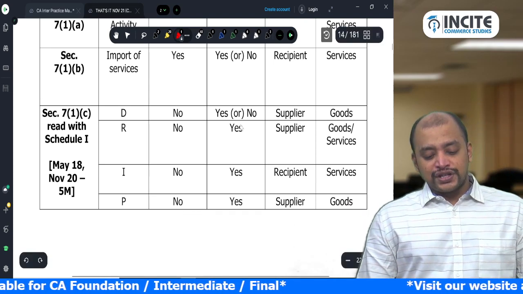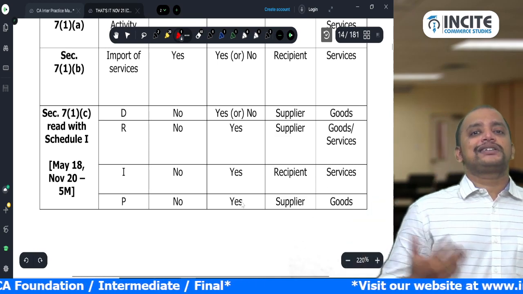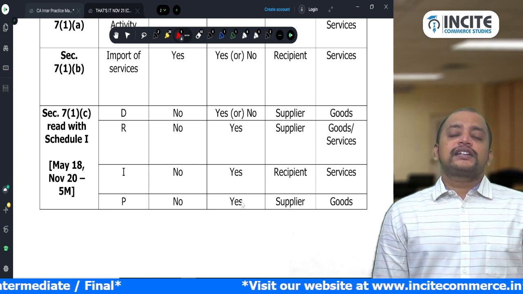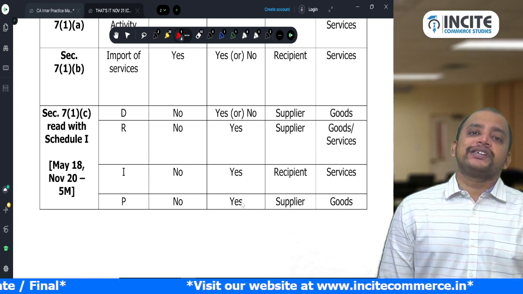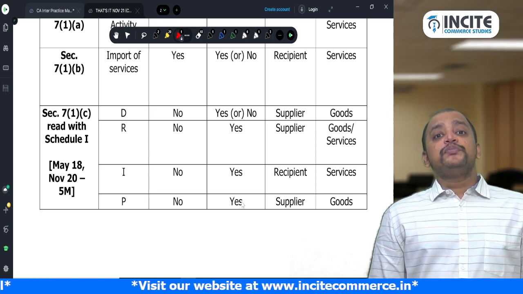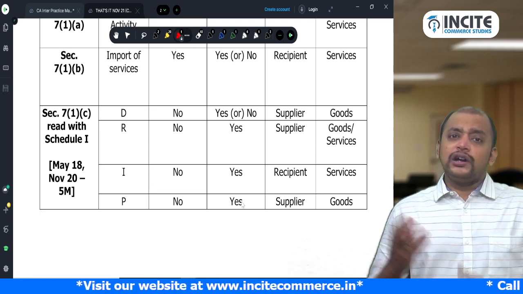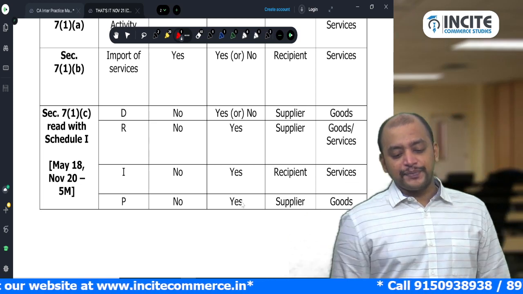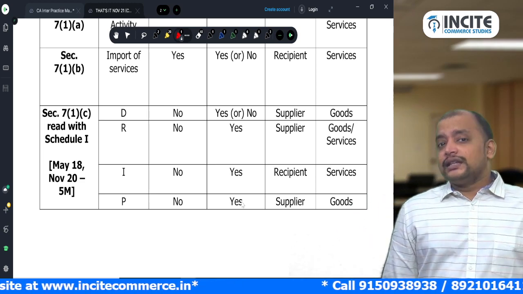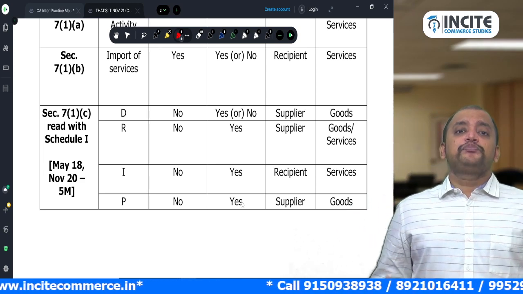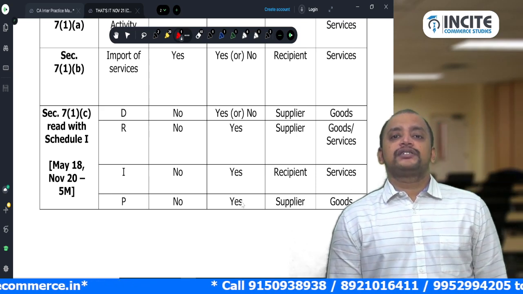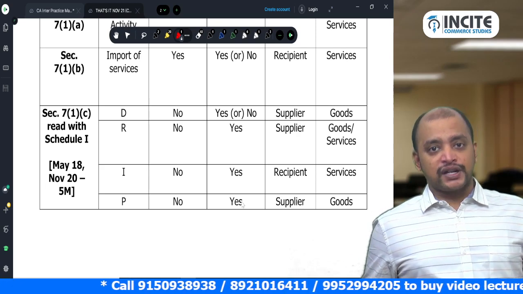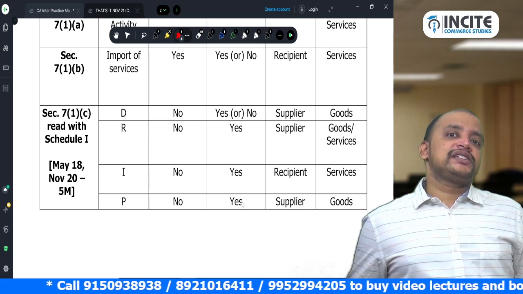And what about in the course or furtherance of business? For disposal of business asset, the disposal may or may not be in the course or furtherance of business. For example, a business asset given to an employee is in the course or furtherance of business. A business asset donated to an orphanage is not in the course or furtherance of business. Whereas the other three, that is RIP, should be in the course or furtherance of business. And from whose perspective? Remember, import of service is always from the recipient's perspective, and in all other cases it will be the supplier's perspective.